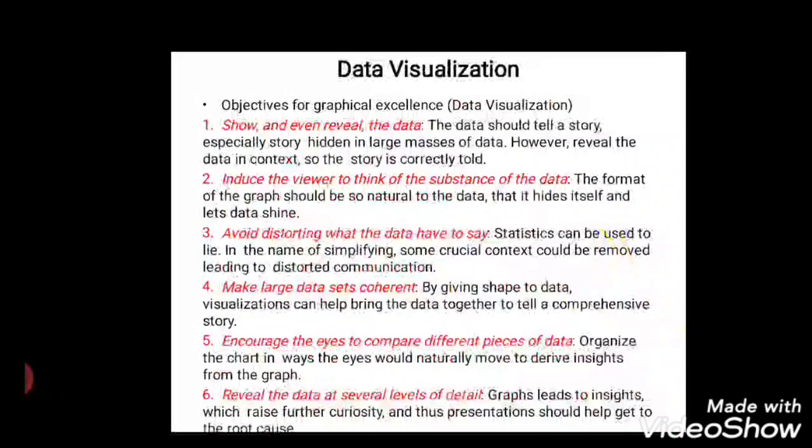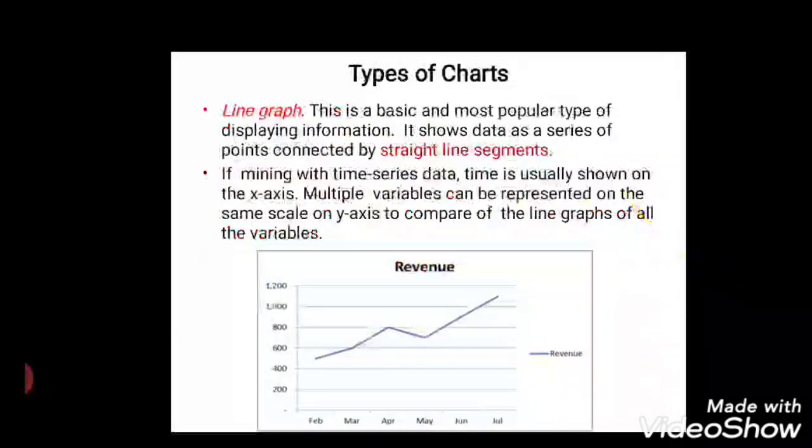And next we will be talking about the types of charts. Each and every chart has its own purpose. For example, a simple straight line with two data points is a line graph. We have a few types: line graph, scatter plot, bar graph, stacked bar graph, histogram, pie charts, box charts, bubble graph, dials, and geographical data representation maps.